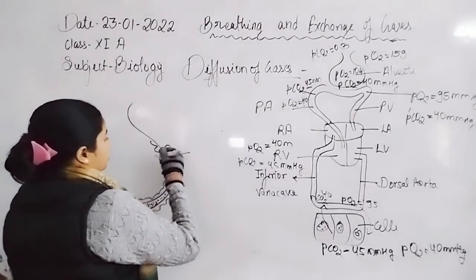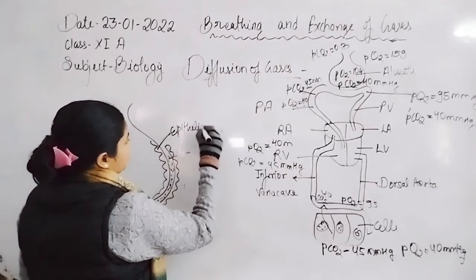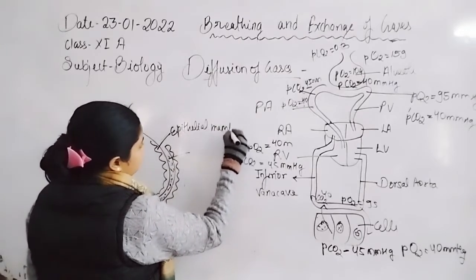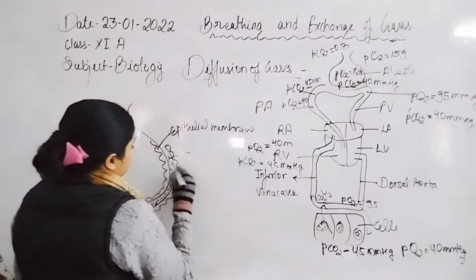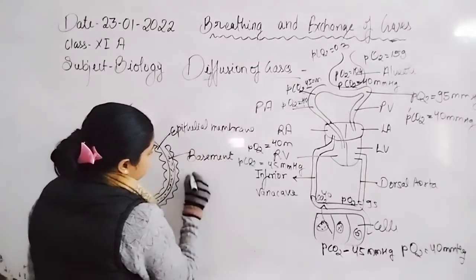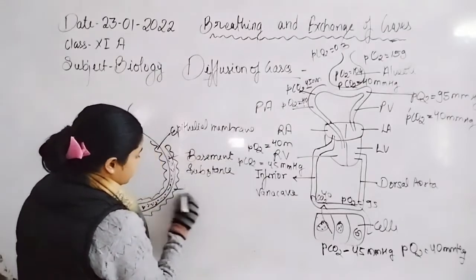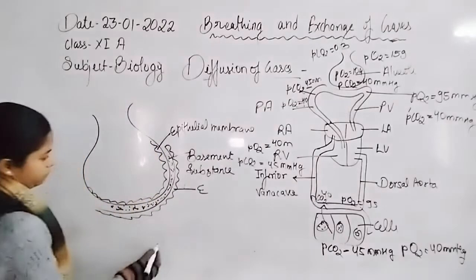Now, here is the epithelial membrane, then the basement substance, then the endothelial membrane of the blood capillary.